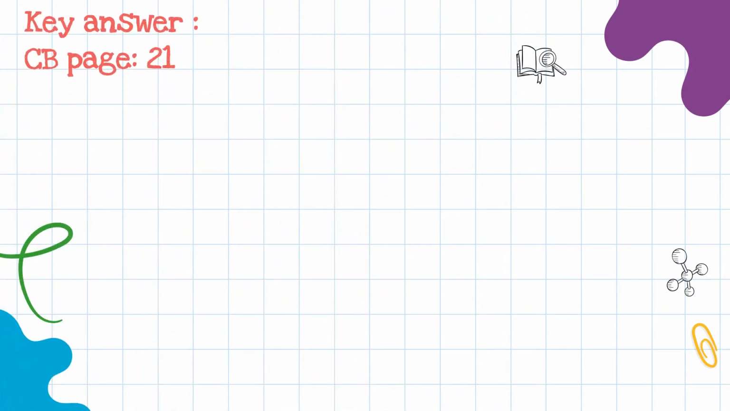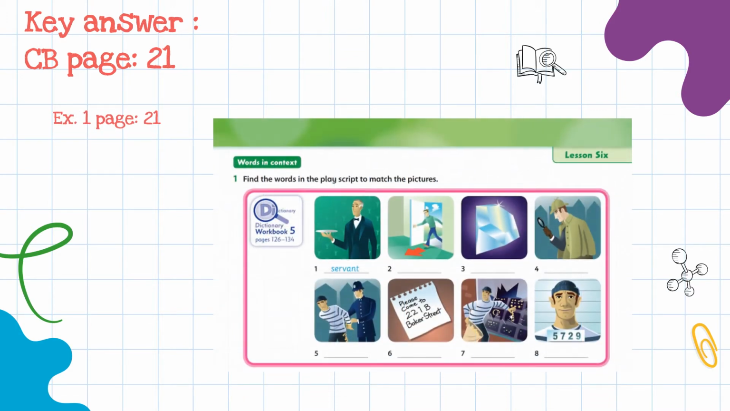Now let's do exercise 1 on page 21, where we have to find the words in the play script to match the pictures. Number 1, servant. Number 2, enter. 3, diamond. 4, detective. 5, arrest. 6, note. 7, robbery. And 8, criminal. Here are the answers of exercise 1 in your class book, page 21.